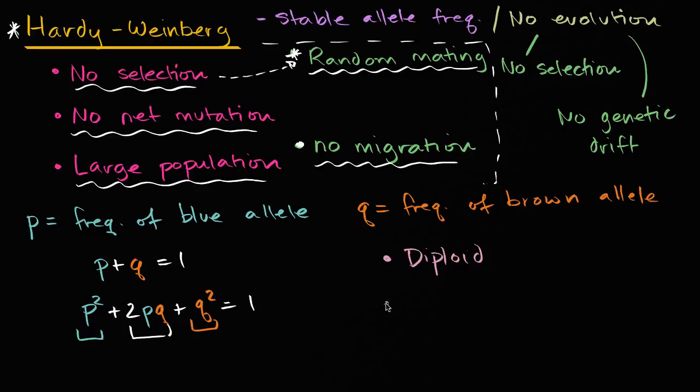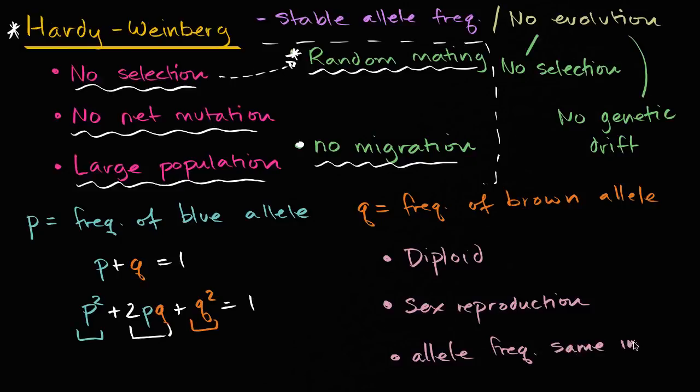We are assuming sexual reproduction, that we're not dealing with cloning or just budding, where you're just a copy of another organism from generation to generation. We're assuming that whether you are blue or brown, whether you have those versions, that's not correlated with what sex you are. So allele frequency same in all sexes, and we're assuming sexual reproduction. Once again, we're assuming one where there's only two sexes.